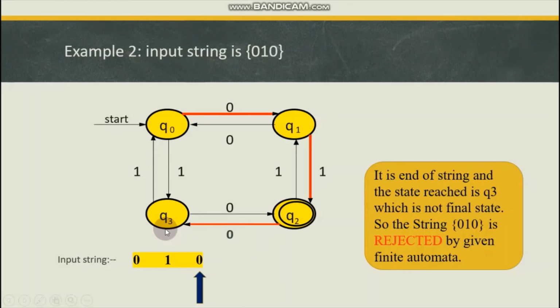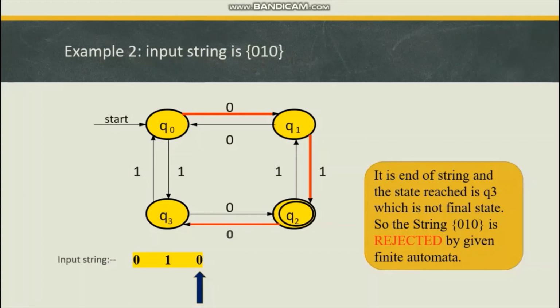Now at this stage we have started from the initial state, we have processed the symbols 0, 1 and 0, and we have reached the end of input string, and the current state after processing all the inputs is Q3, and it is not the final state. Therefore, we will say that the string is rejected and it is not accepted by the finite automata.